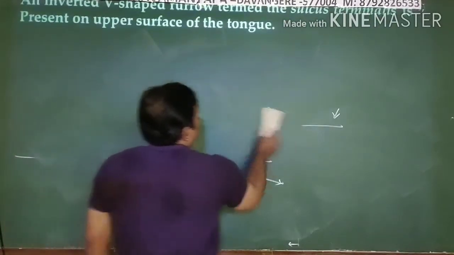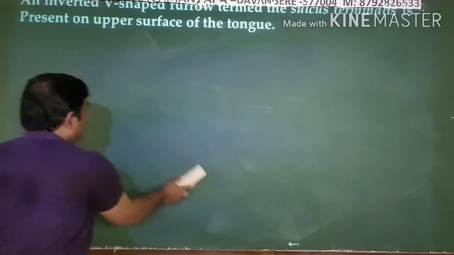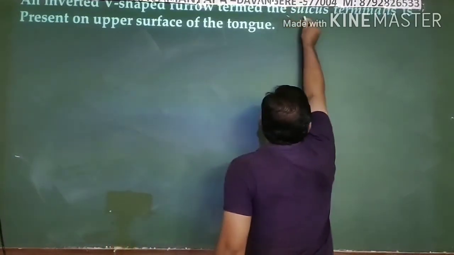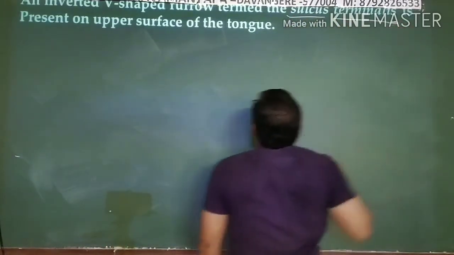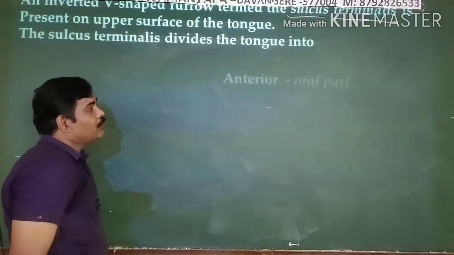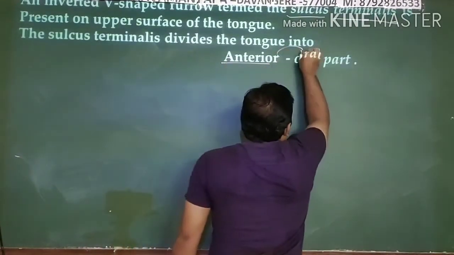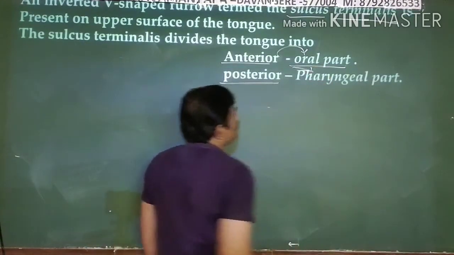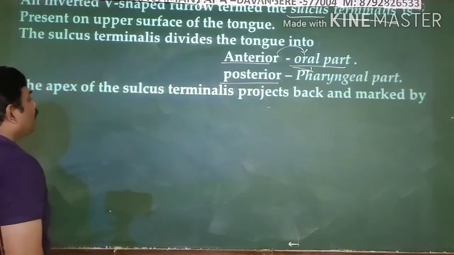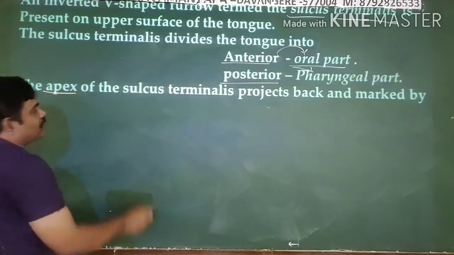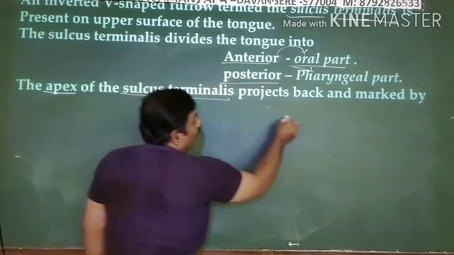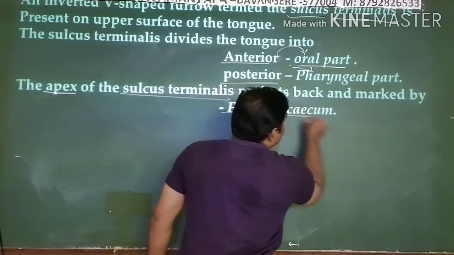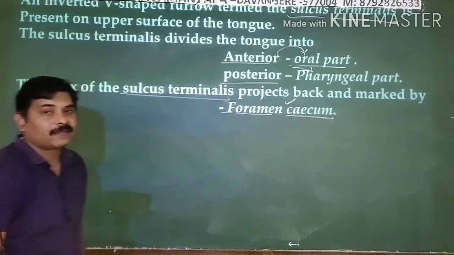The next part is the inverted V-shaped furrow, which we call the sulcus terminalis. It divides your tongue into the anterior oral part and the posterior pharyngeal part, right? And at the apex of the sulcus terminalis you can see a depression, which we call the foramen cecum. Just now I said this point.